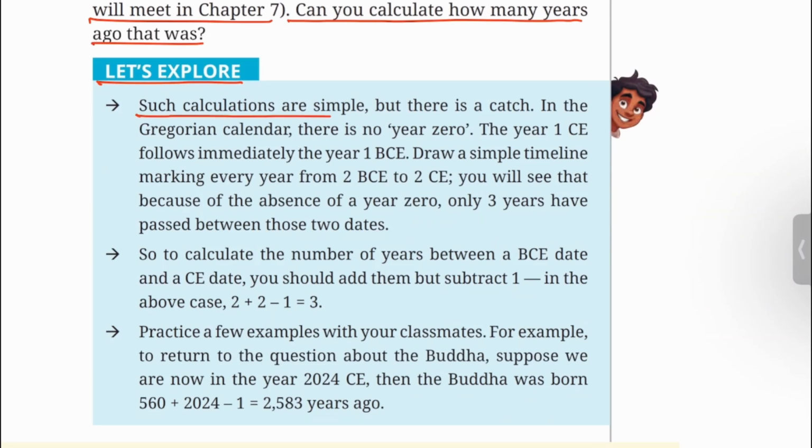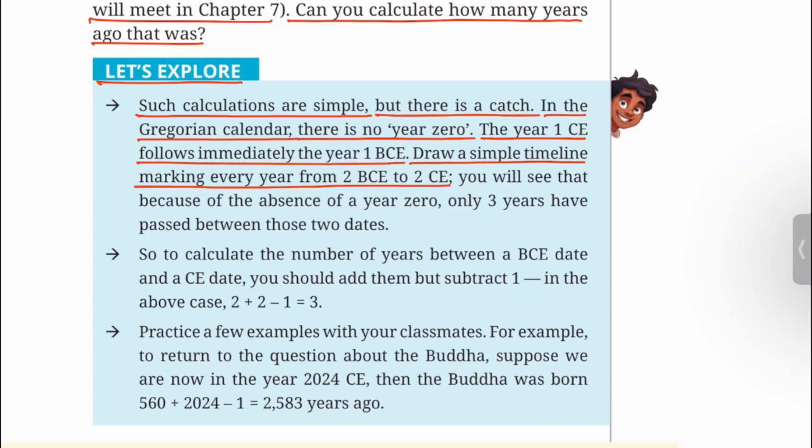Such calculations are simple, but there is a catch. In the Gregorian calendar, there is no year 0. The year 1 CE follows immediately the year 1 BCE. Draw a simple timeline marking every year from 2 BCE to 2 CE. You will see that because of the absence of a year 0, only 3 years have passed between those two dates.